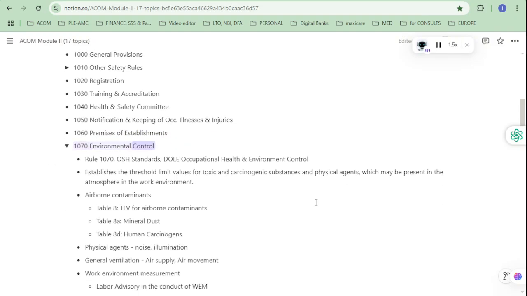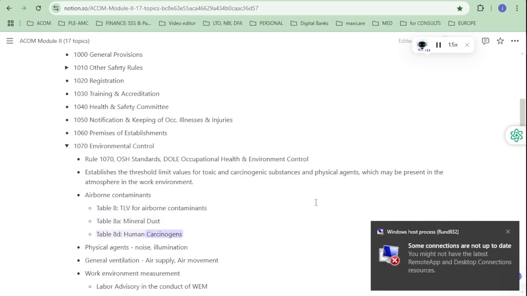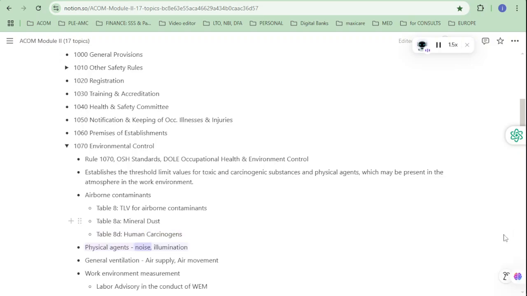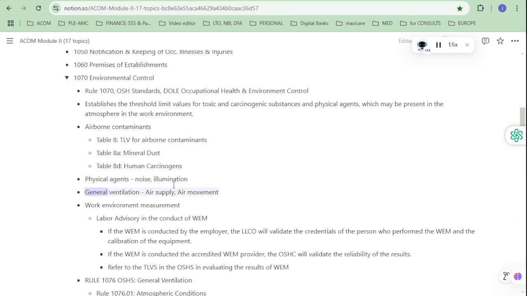1070 Environmental control. Rule 1070, OSH Standards, DOLE. Occupational Health and Environment Control. Establishes the threshold limit values for toxic and carcinogenic substances and physical agents, which may be present in the atmosphere in the work environment. Airborne contaminants. Table 8, TLV for airborne contaminants. Table 8A, mineral dust. Table 8D, human carcinogens. Physical agents, noise, illumination. General ventilation, air supply, air movement.